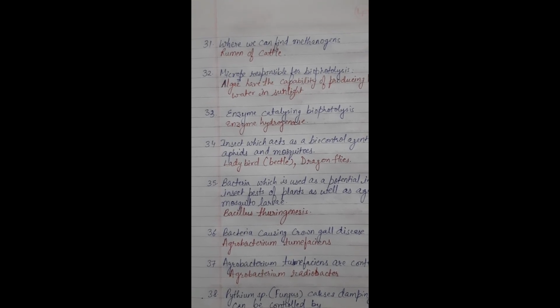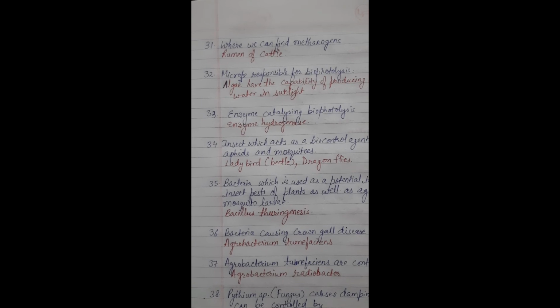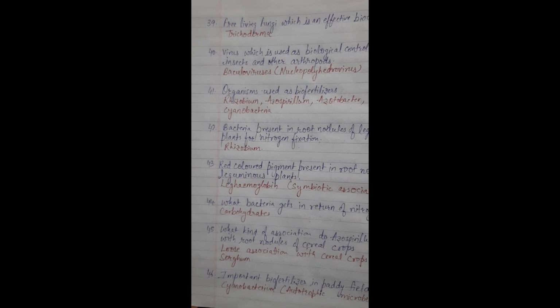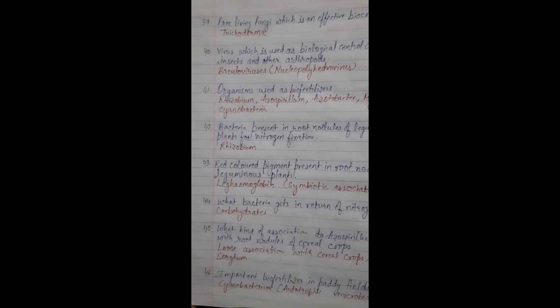Pythium species of fungus are controlled by Bacterium pseudomonas. The free living fungi which is an effective biocontrol agent is Trichoderma. The virus which is used as a biological control agent for insects and other arthropods: Baculovirus, Nucleopolyhedrovirus. Organisms used as biofertilizers: Rhizobium, Azospirillum, Azotobacter, Mycorrhiza, Cyanobacterium. Bacteria present in root nodules of leguminous plants for nitrogen fixation: Rhizobium.